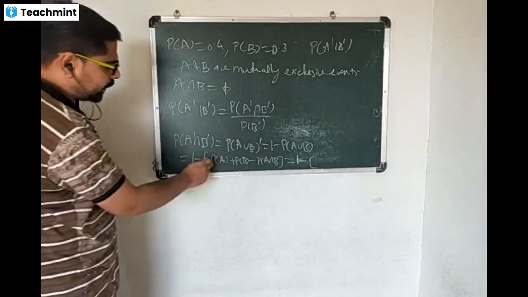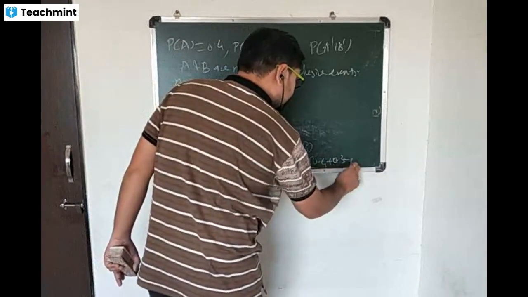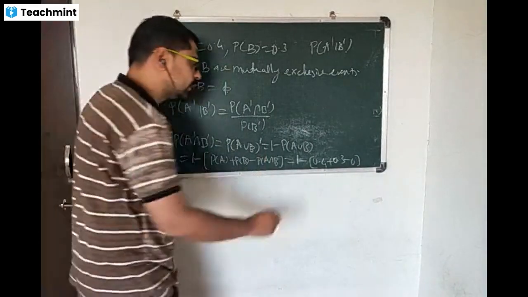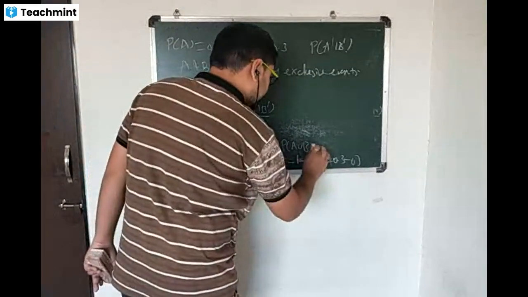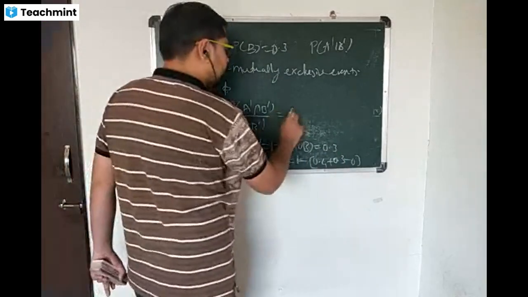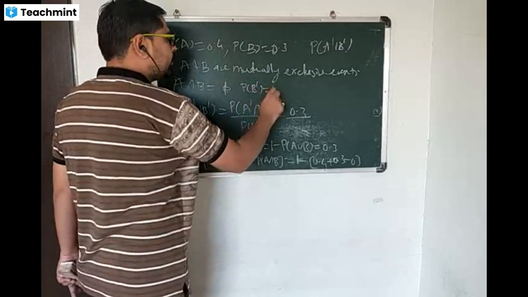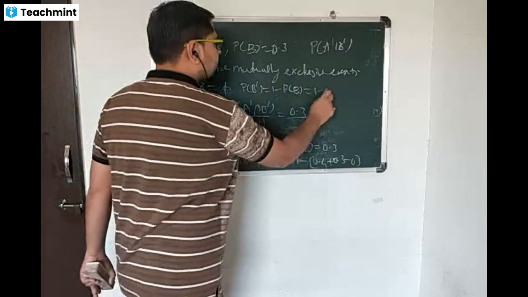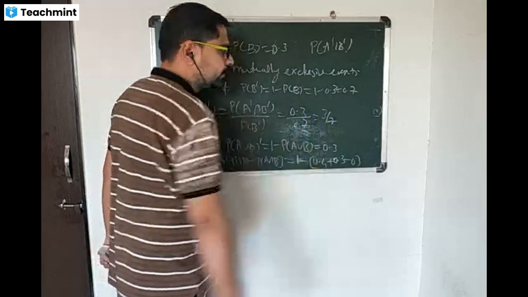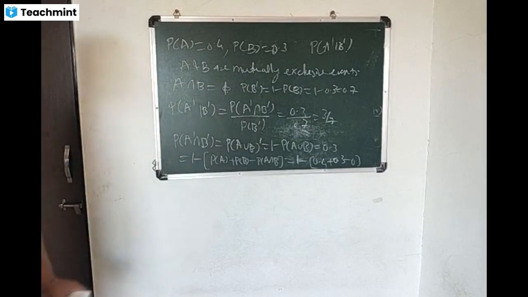So 1 minus, probability of A we have given 0.4 plus 0.3 minus 0. Probability of A intersection B is 0 since A and B are mutually exclusive events. So this is nothing but 1 minus 0.7. This is equal to 0.3. So 0.3 divided by probability of B complement. Probability of B complement can be given by 1 minus probability of B, and 1 minus 0.3 is 0.7. So 0.3 divided by 0.7, this is nothing but 3 by 7. So this is required probability of A complement given B complement.